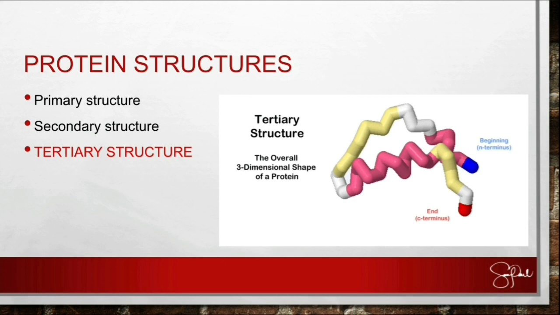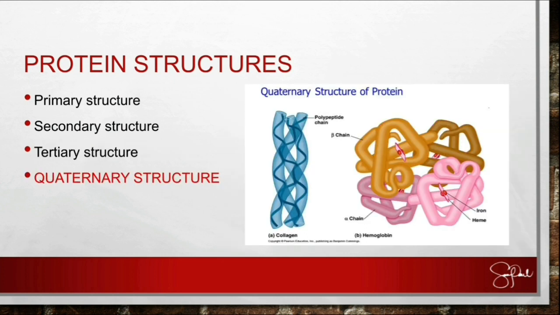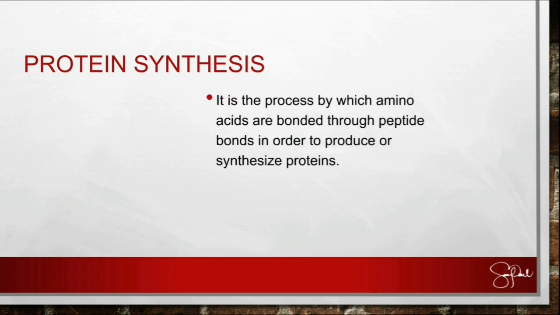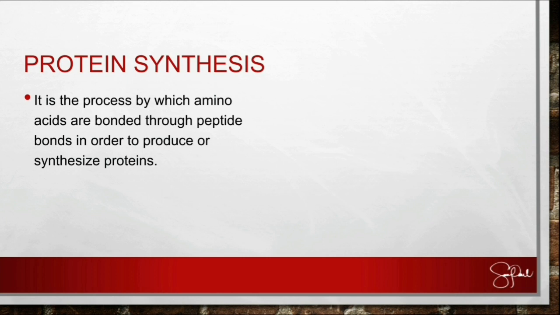So talking about proteins, we also need to discuss protein synthesis. So what is protein synthesis? Protein synthesis is the process by which amino acids are bonded through peptide bonds in order to produce or synthesize proteins. So this is the process wherein proteins are being produced by bonding amino acids together. Protein synthesis has two processes. These are the DNA transcription and the RNA translation. In this protein synthesis, nucleic acids, which will be the last topic, are already included.